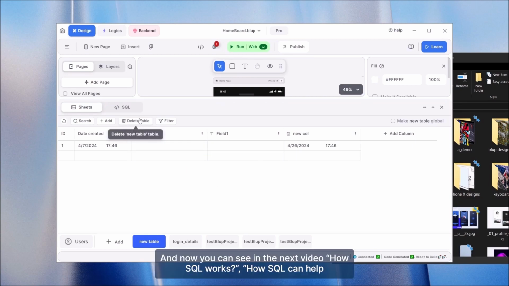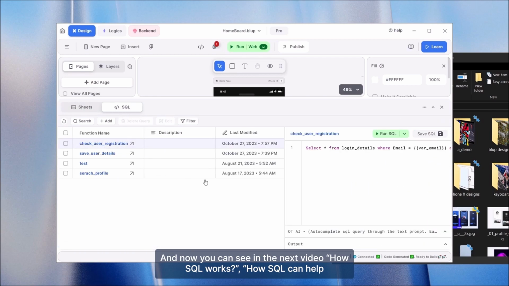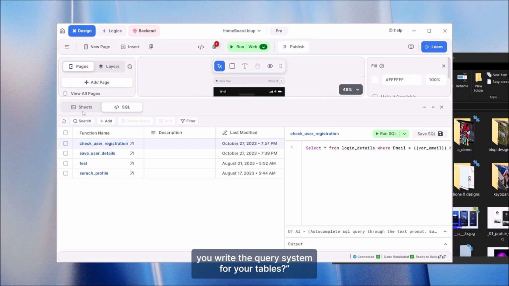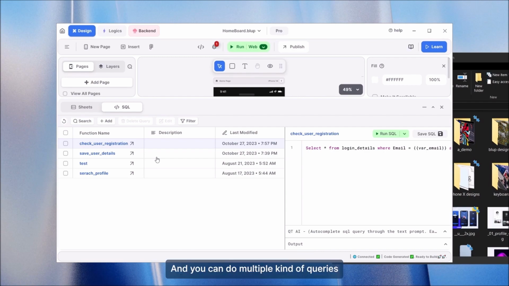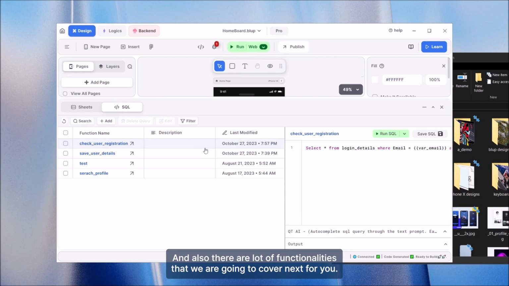And now we can see in the next video how SQL works, how SQL can help you to write the query system for your tables. These tables can be used to store the data, and these queries can be used to upload that data into the tables and fetch that data as well. And you can do multiple kinds of queries whenever you want, however you want it. We are also going to see how the Qt AI could help you to write these queries. And also there are a lot of functionalities which we are going to cover in the next video.